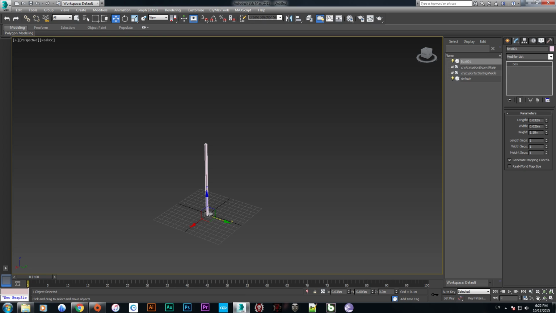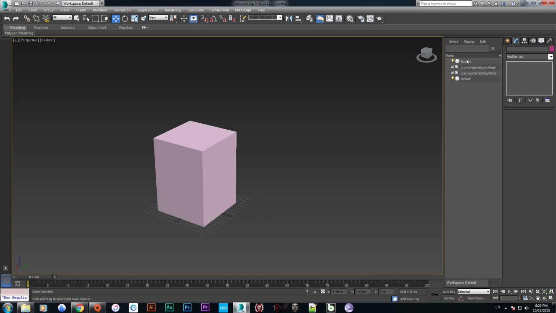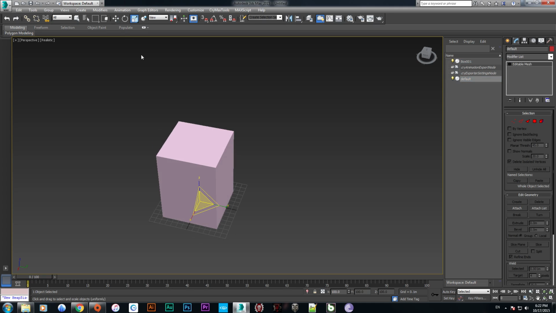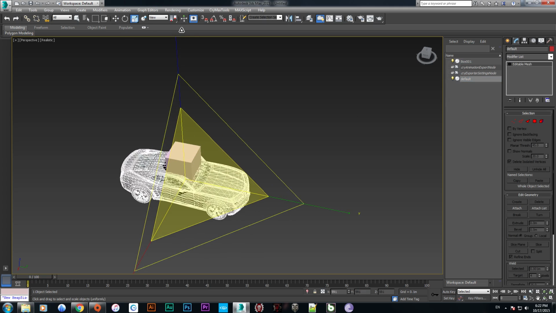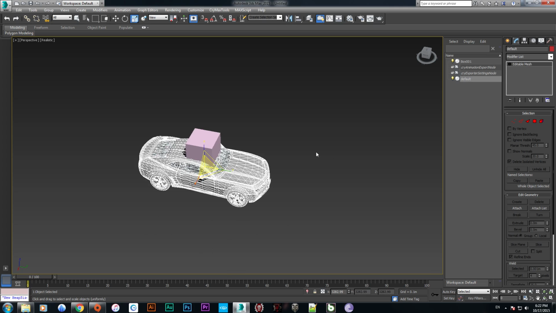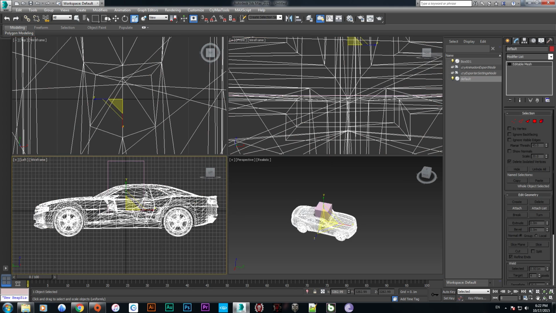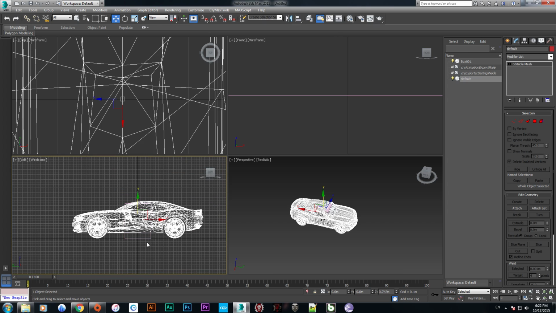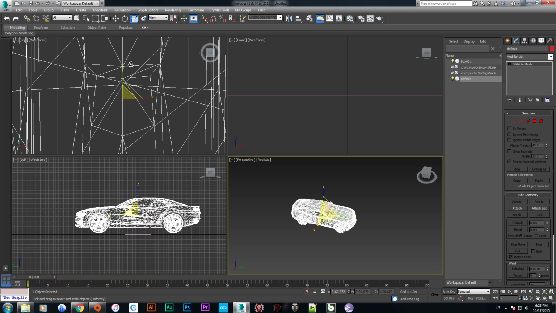Now we pick the car and scale it until it fits the size. We drag it to the viewport 0, scale it a little lower, and push it to z-axis 0.